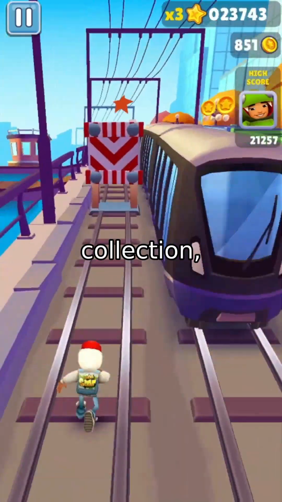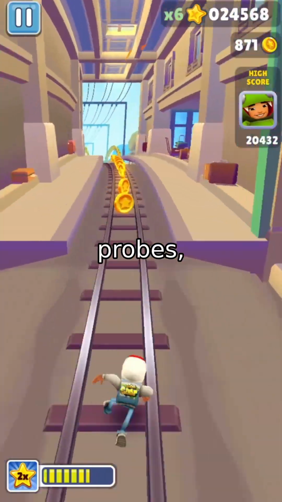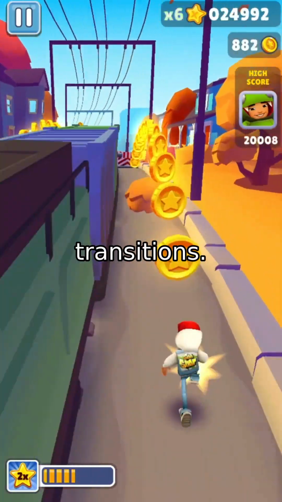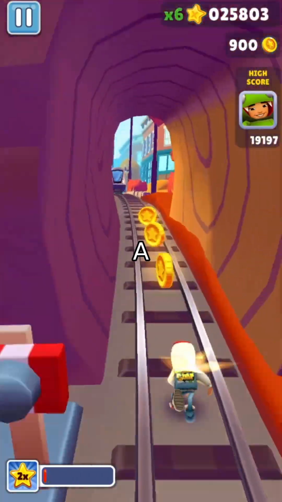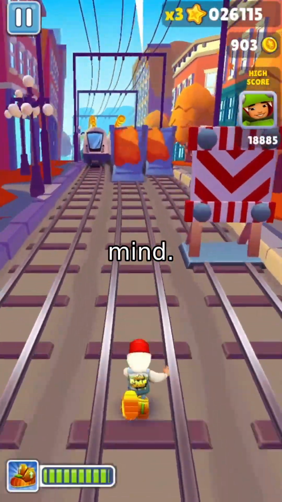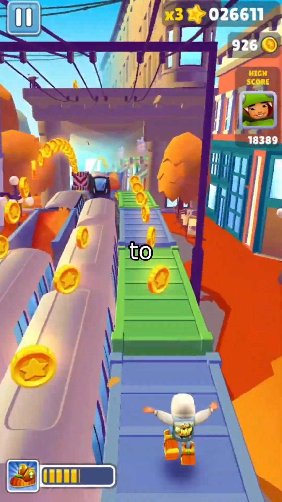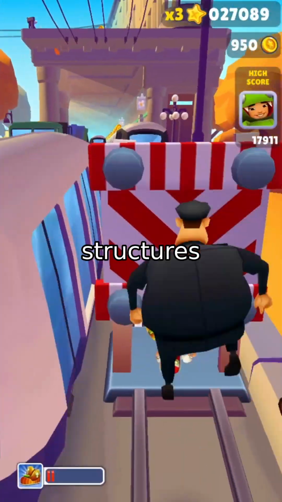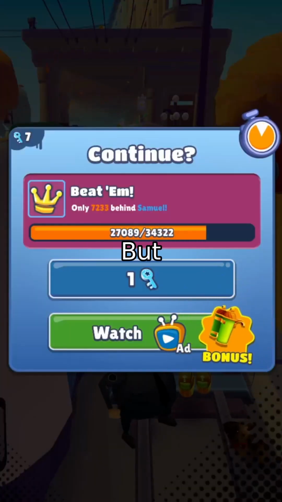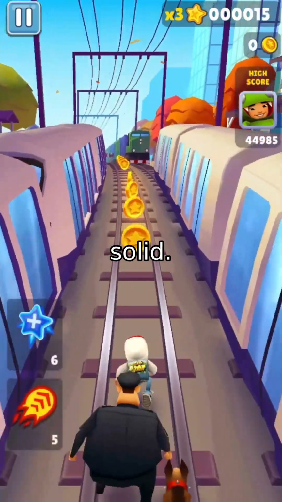Second, when designing data collection, you must account for how reporting mechanisms bias the structure. If you only use probes, you'll overestimate persistence and miss the transitions. If you only use self-reports, you might oversample high arousal shifts. A few limitations to keep in mind. The sample is small, with a male skew and fixed labels. RCR is susceptible to recall bias. And since all groups solved the task, we don't know how these affective structures correlate with learning outcomes. But as a baseline for applying ONA to retrospective data in collaboration, this work is solid.